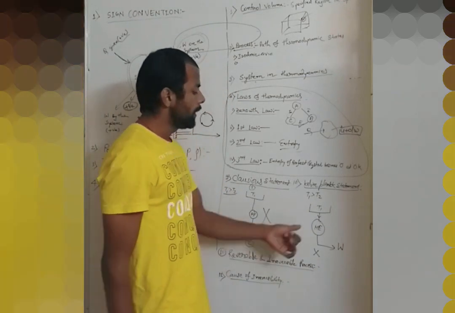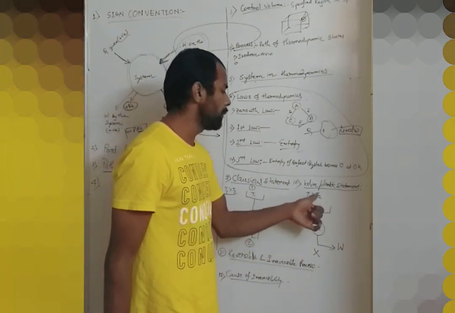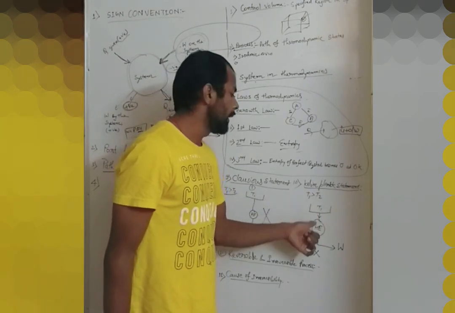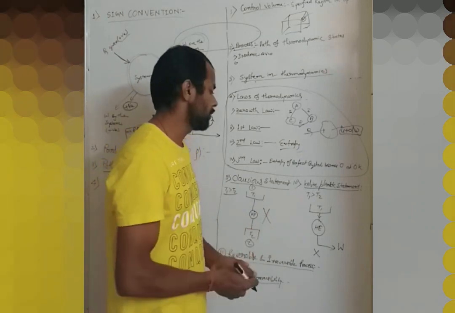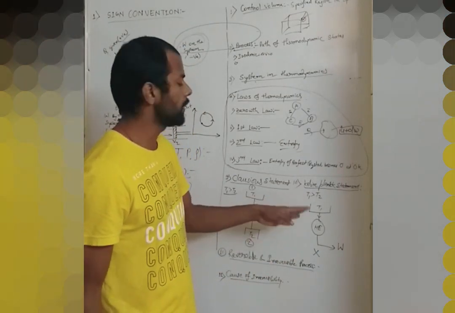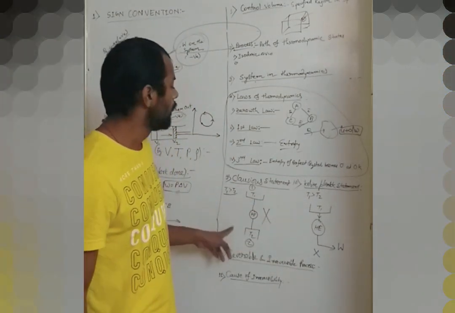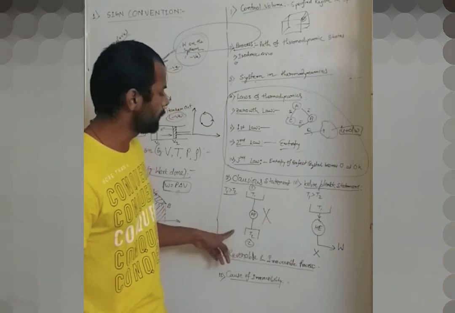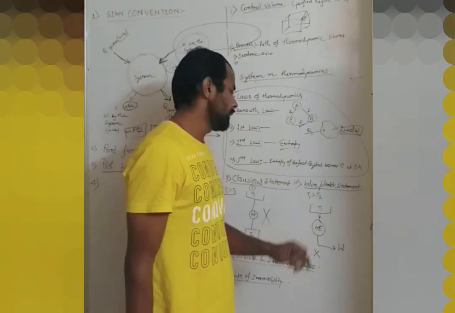That means it is not possible to make a heat engine which can take heat from one source of energy and give work. These are the two statements of the second law of thermodynamics: one is Kelvin-Planck, the other is Clausius. The Clausius statement is about the heat pump, and the Kelvin-Planck statement is about the heat engine.